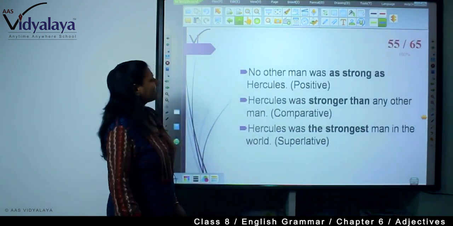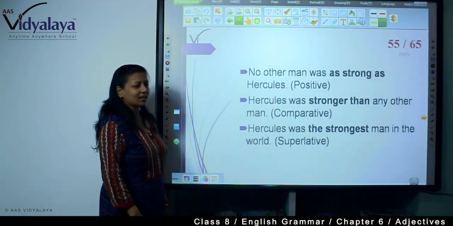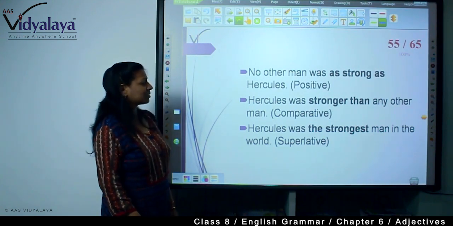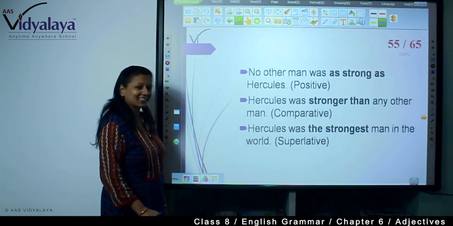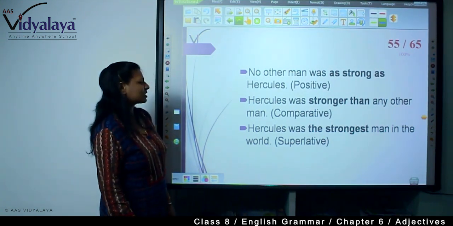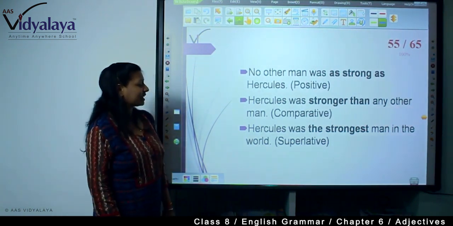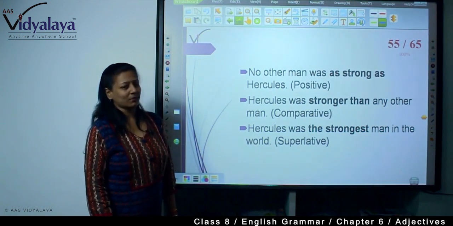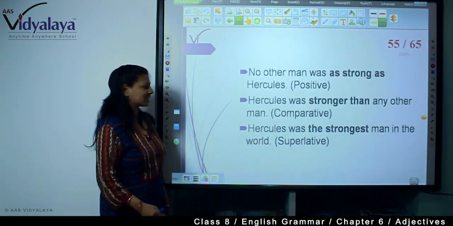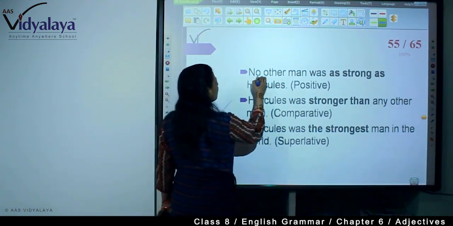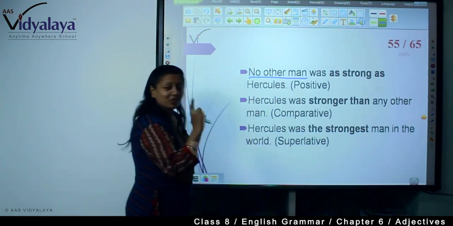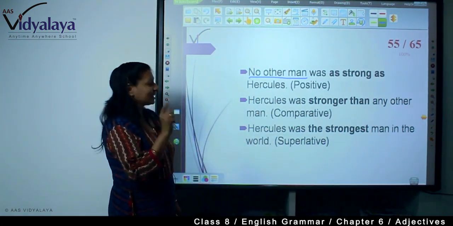Next, no other man was as strong as Hercules. So Hercules was stronger than any other man, and Hercules was the strongest man in the world. Here we are not writing "one of the strongest men," because he was declared the strongest man. So "no other man" there, while earlier it was "very few." Right?